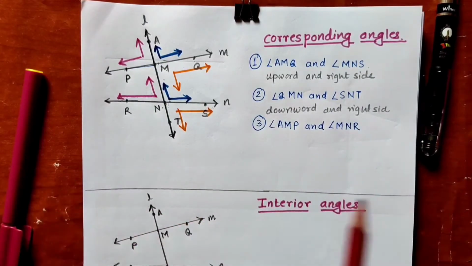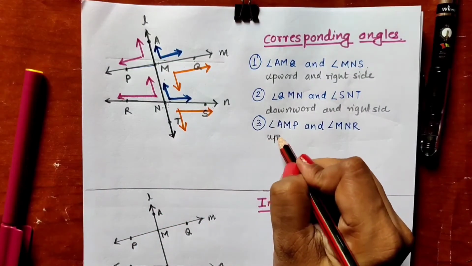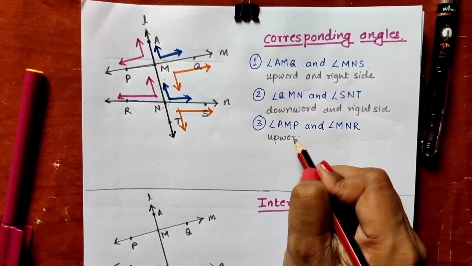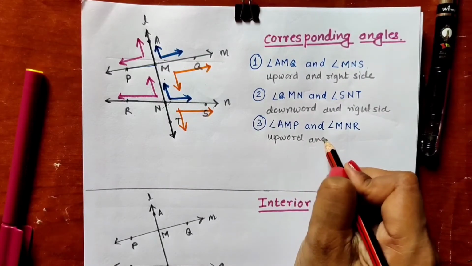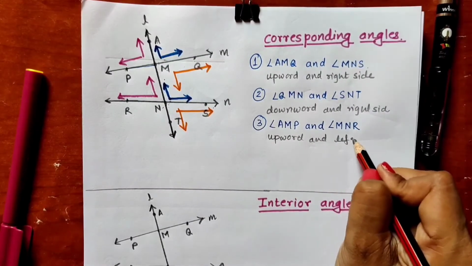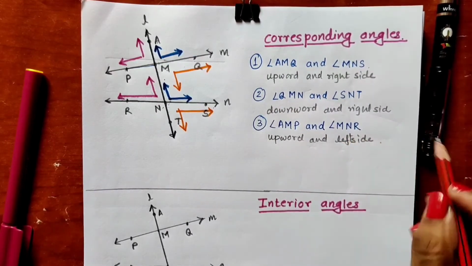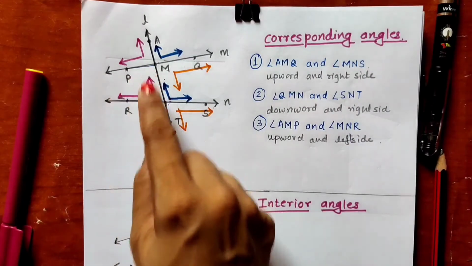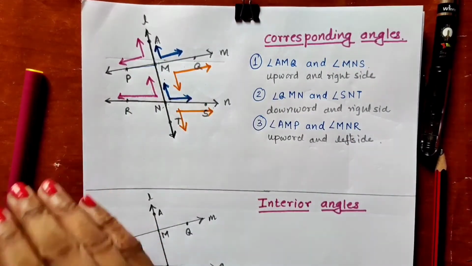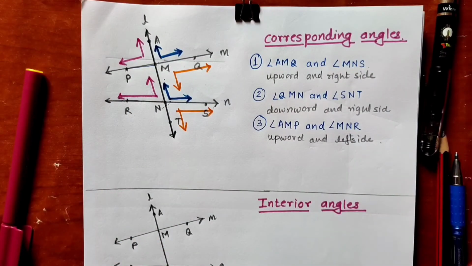So these two angles are upward and on the left side. Now we have to see the angles which are in the downward direction and left side. So let us observe.